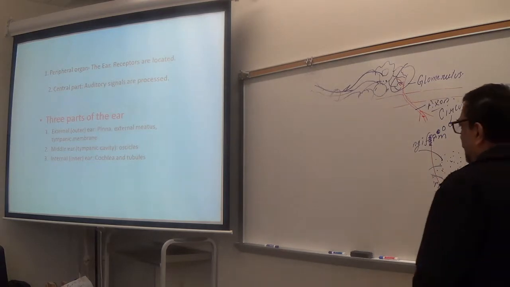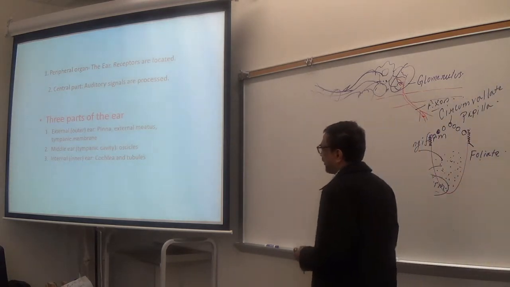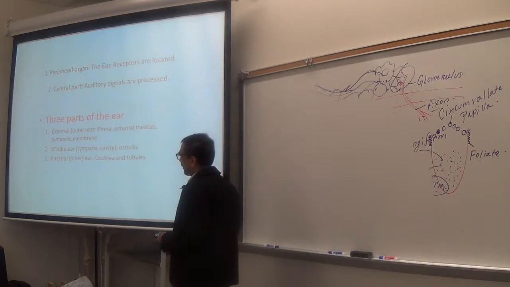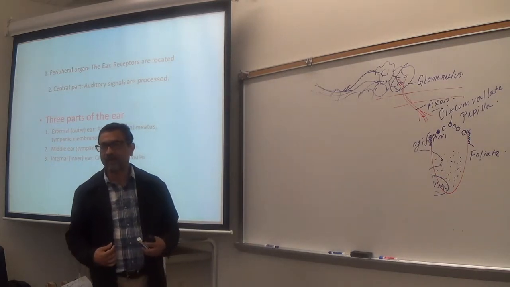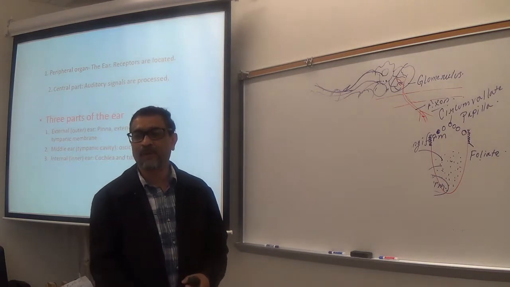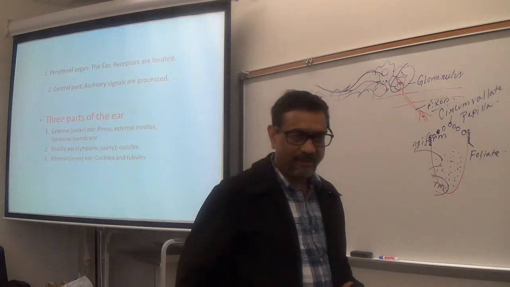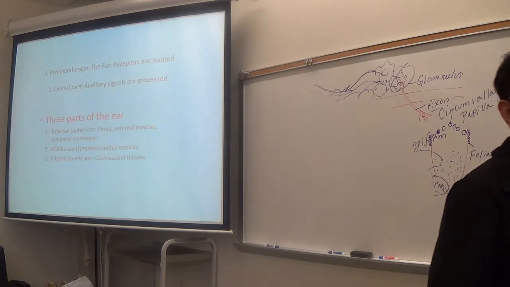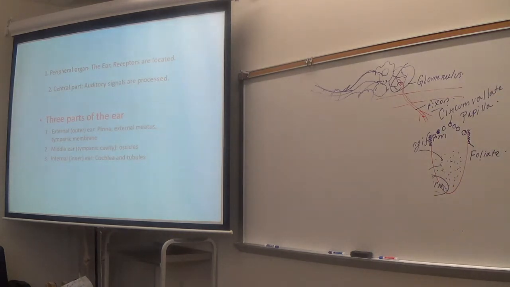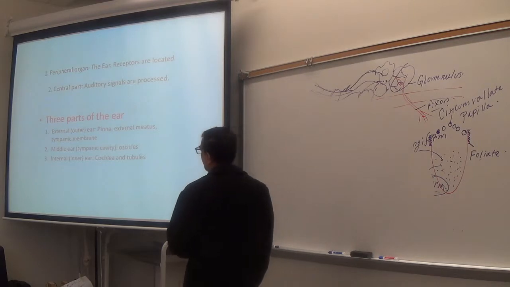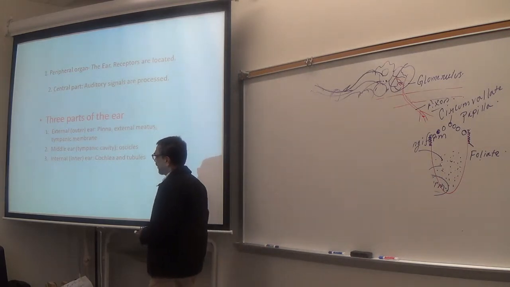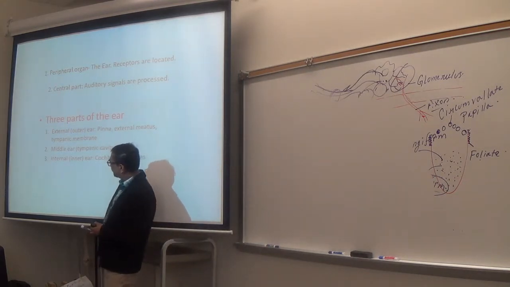Then in the inner part of external ear, you have a membrane that is called tympanic membrane or eardrum, commonly known as what? Eardrum. Have you heard that? Yep. Eardrum. So that is the tympanic membrane. You don't see that. So you see only a part of external ear from outside.